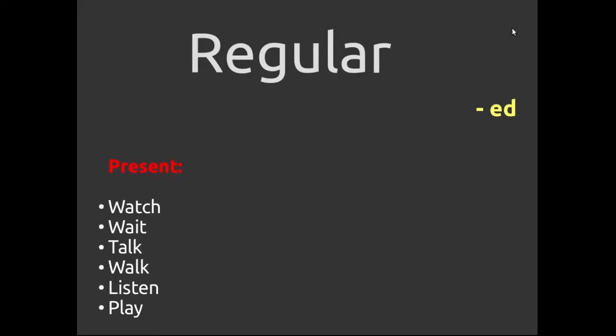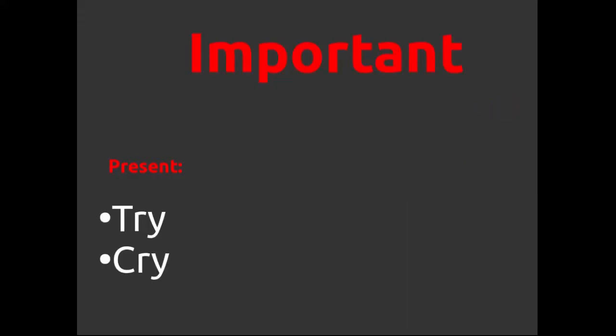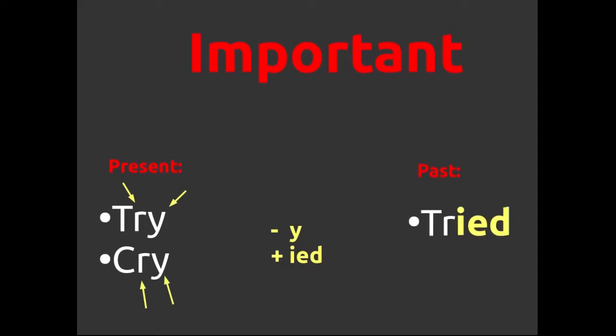Now let's change some verbs from the simple present to the simple past. Here is a list of verbs in the simple present. Let's change them to the simple past. Watch is watched, wait is waited, talk is talked, walk is walked, listen is listened, and play is played. Regular verbs. Here is an important rule. For verbs that terminate in a consonant and the letter Y, you remove the Y and add IED. For example, try changes to tried, and cry changes to cried.